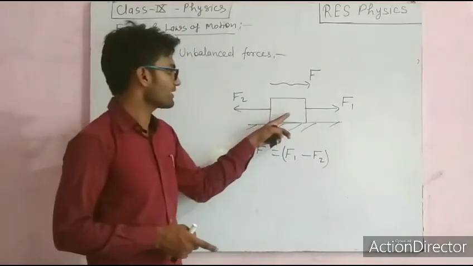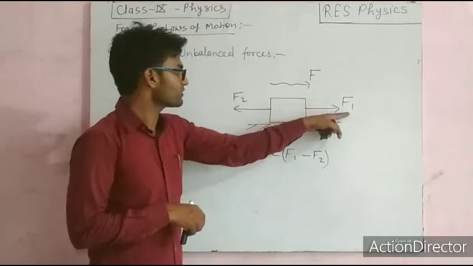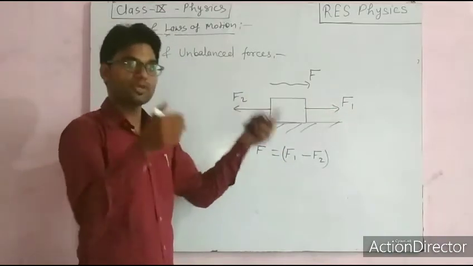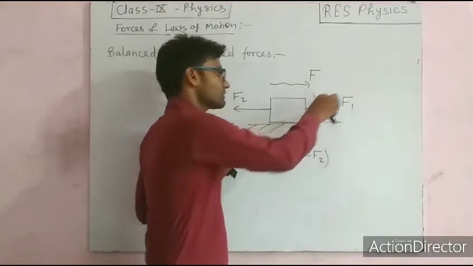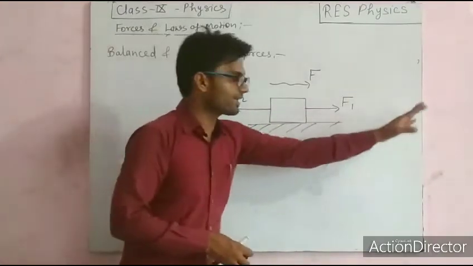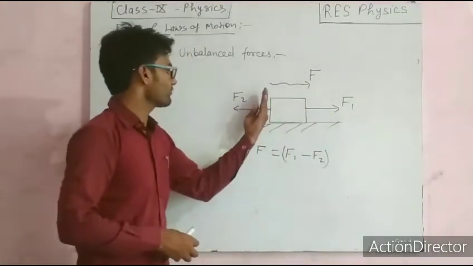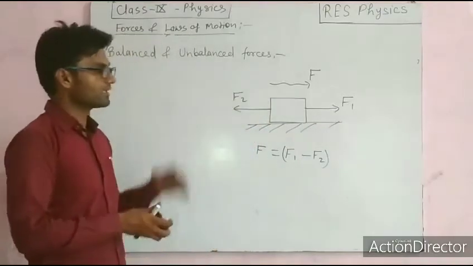Now, if this object is at rest, what is happening actually? These forces must be equal, right? That means the force applied in this direction will be equal to the force applied in the opposite direction.